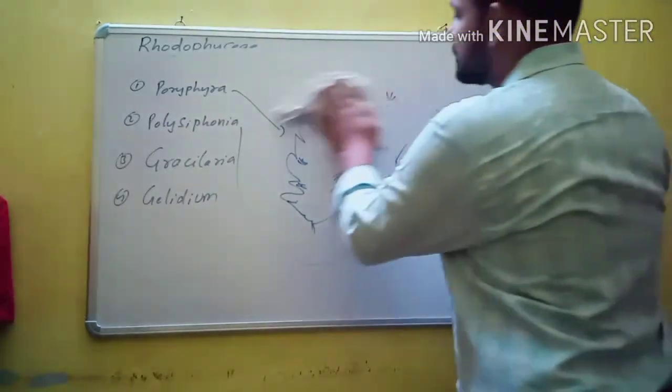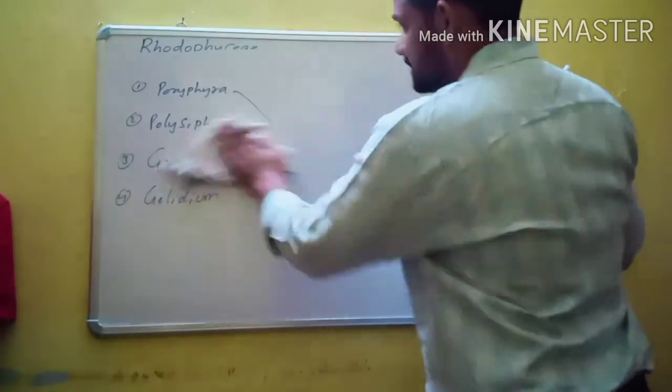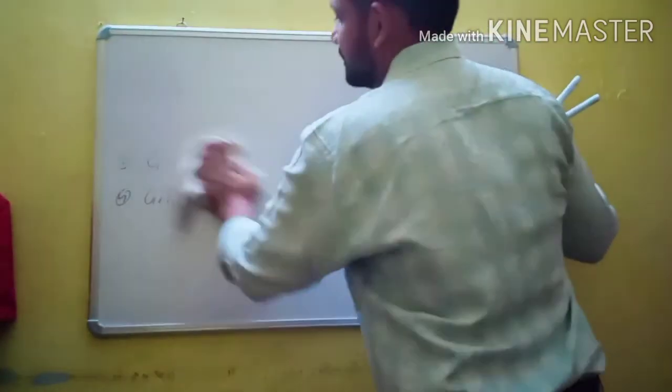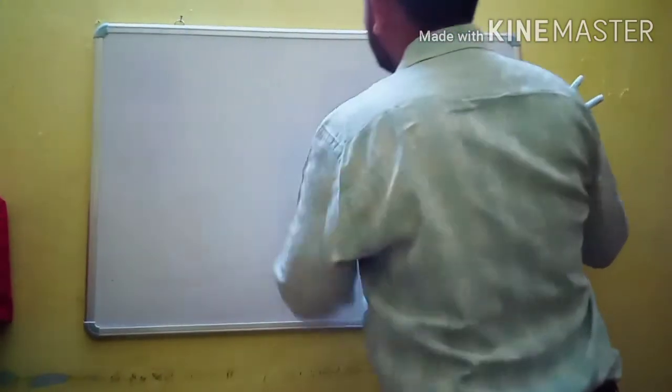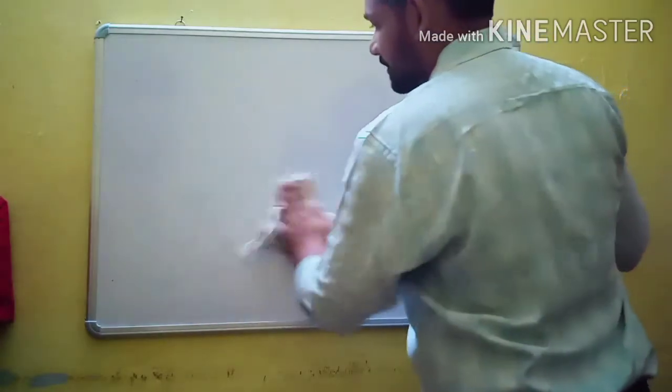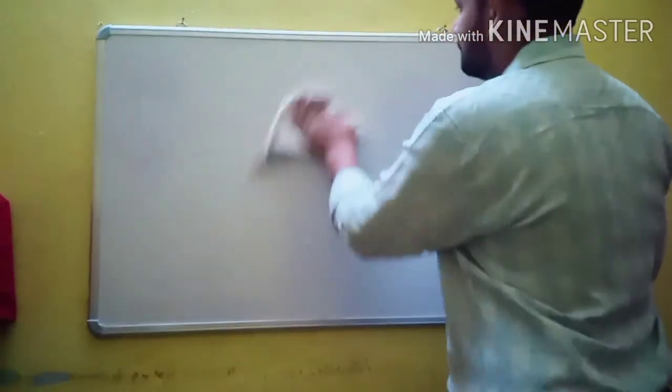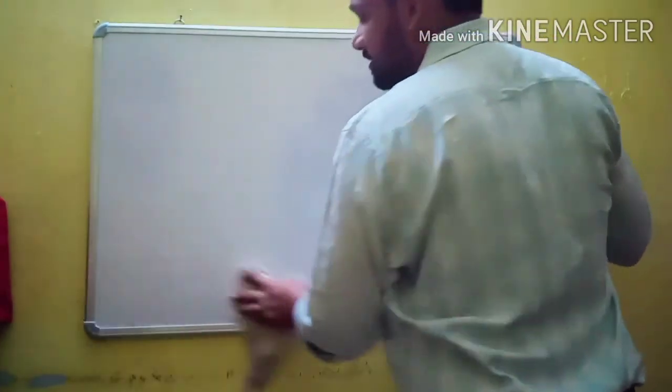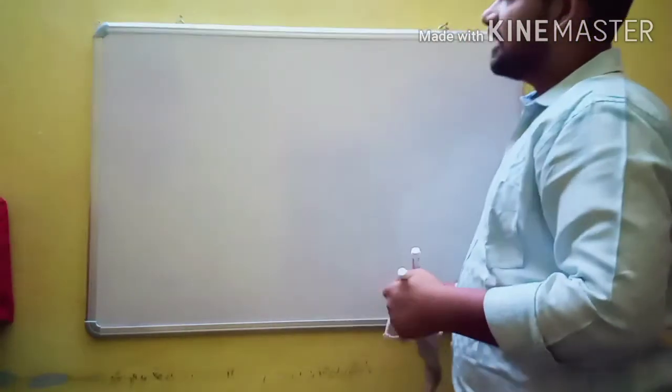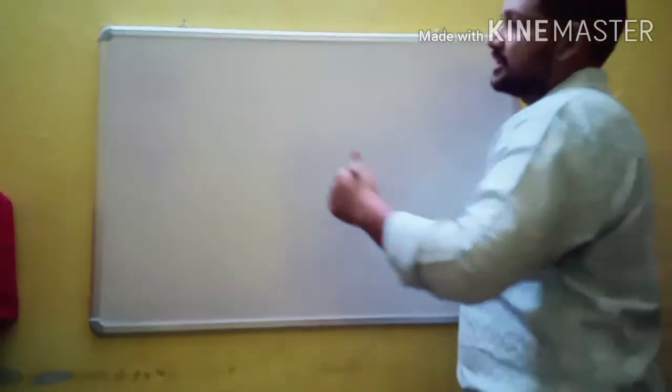So finally, based on flagellation, pigmentation, reserve food material, cell wall and habitat, algae are classified into three classes. So let us discuss the comparison table for all the three classes.